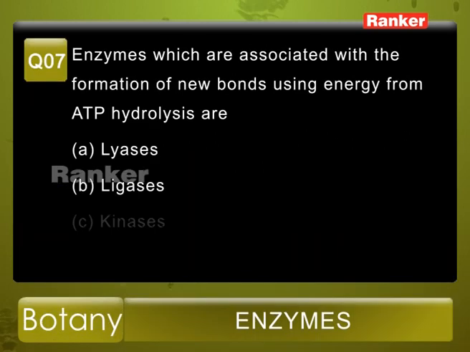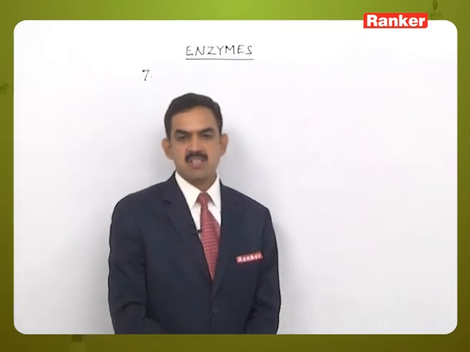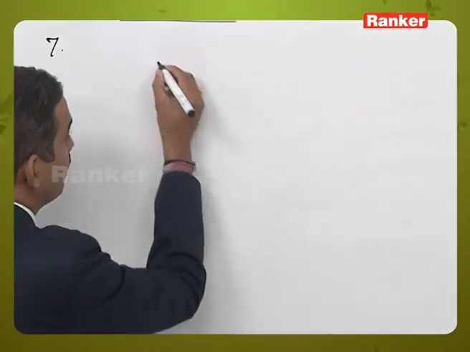Question number 7. Enzymes which are associated with the formation of new bonds using energy from ATP hydrolysis are. The given options are A. Lyases, B. Ligases, C. Kinases, and D. Reductases. So here the question is related to the formation of new bonds.